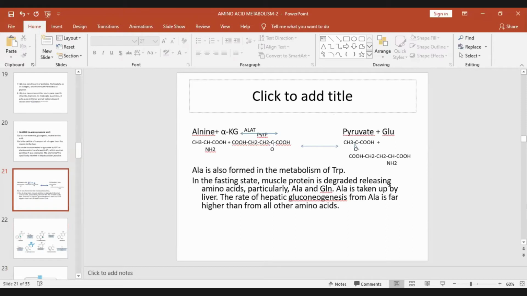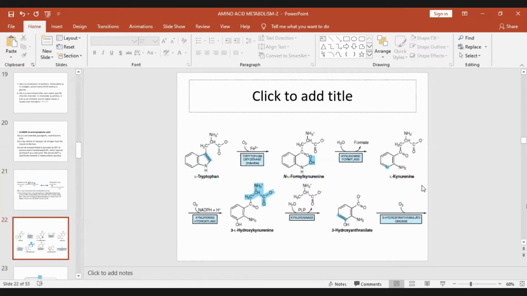Alanine is also formed as a metabolite of tryptophan. 3-hydroxykynurenine is a substrate in the metabolic pathway. This is acted upon by 3-hydroxykynureninase, where this alanine fragment is removed from the side chain of tryptophan.